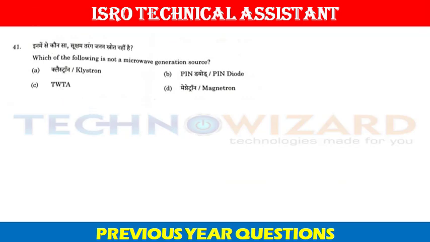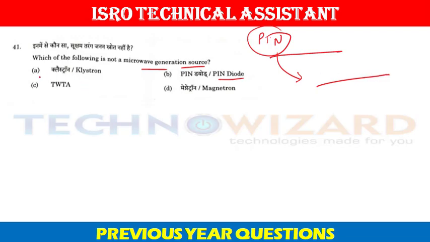Question number 41: which of the following is not a microwave generation source? PIN diode is not a microwave generation source, but PIN diodes are used in microwave receivers. Klystron, TWTA, that is traveling wave tube, and magnetron can be used as microwave generation sources. So the answer will be PIN diode.